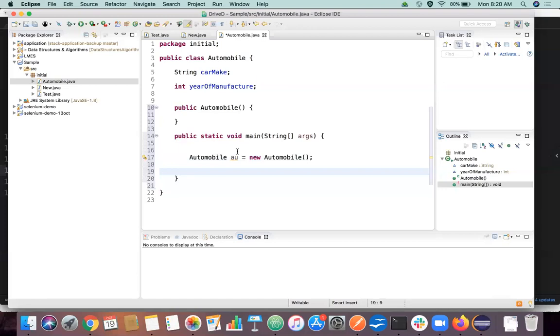Without creating a space for you in memory, even if you're going to call the method in the particular class, or any operation you're going to do in the class will not work, because memory itself is not created, right? This automobile is, as we know, a class, and this AU is an object for this class. New is a keyword used to create a memory. But what is this automobile?